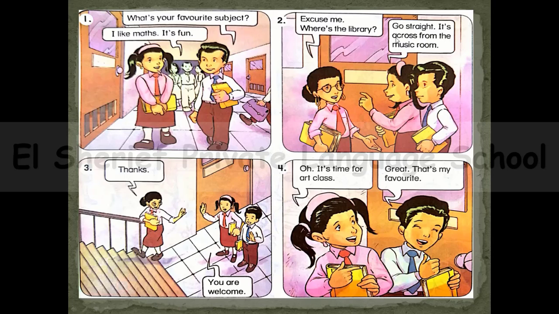The girl will answer, go straight. Go straight, guys, means go ahead. We will take it later. Go straight. It's across from the music room. It's on the opposite side of the music room. She will say, thanks. They will answer, you are welcome.